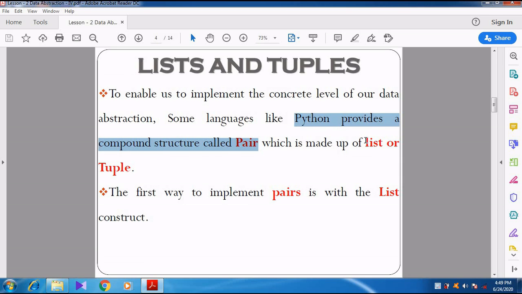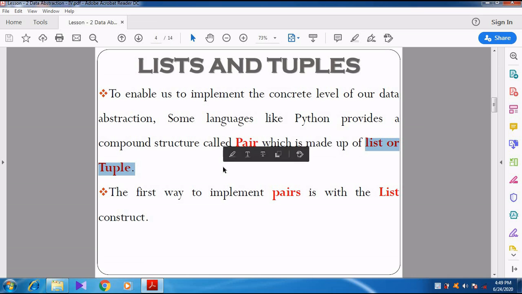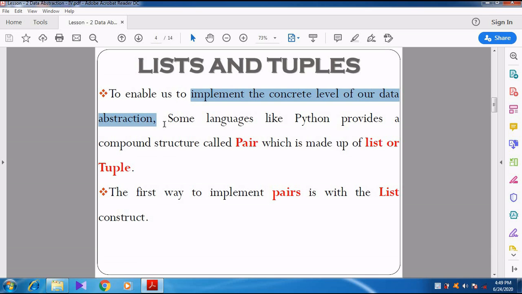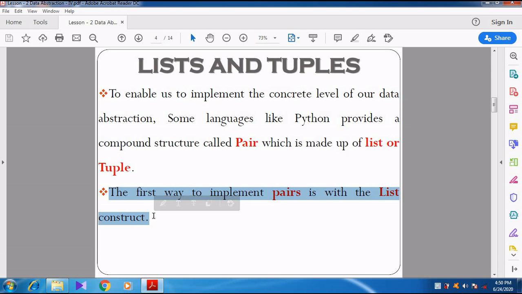The pair is made up of list or tuple. So list or tuple is used to implement the concrete level of data abstraction. Using the concept called list and tuple, we are going to implement the data abstraction. The first way to implement pair is with the list construct. So using the concept list, we are going to implement the concept called pair.